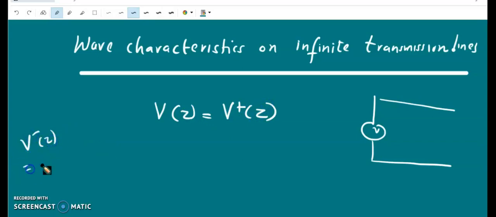V minus of z is V0 minus e to the power gamma z, as the wave traveling along the negative z direction will be 0 since there are no reflected waves. So there will be only the wave traveling along the positive z direction. V0 plus e to the power minus gamma z represents the wave traveling along the positive z direction.